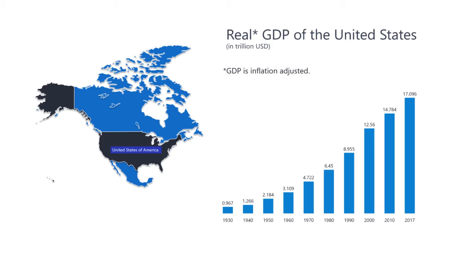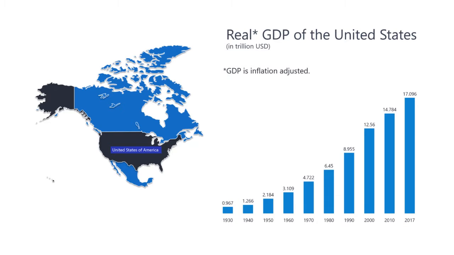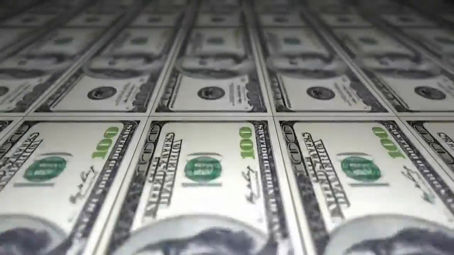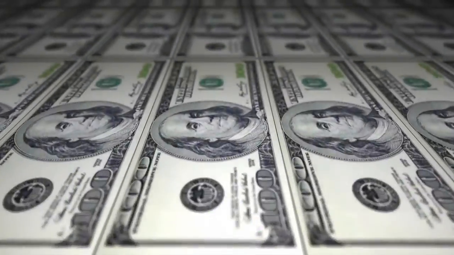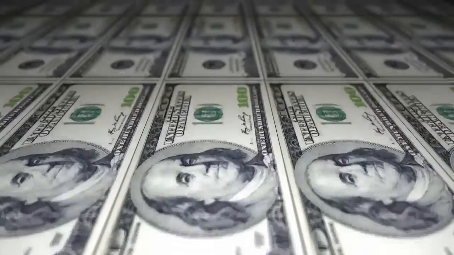In real or inflation-adjusted GDP in the United States over time. In terms of value, the US produces approximately 17 times more output today than it did in the 1930s. Indeed, increases in output, not in volumes of money, is what makes a country wealthy. The central bank could print and distribute money as it wanted, making everyone dollar millionaires, but we would be back at the same place unless national output increased as well.